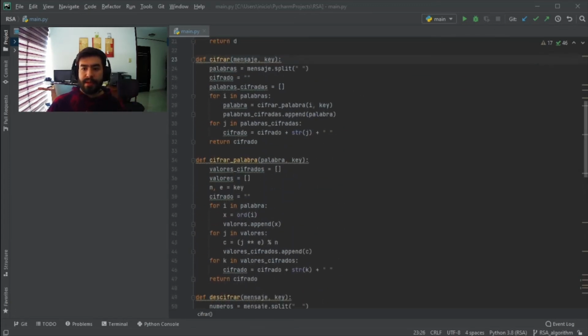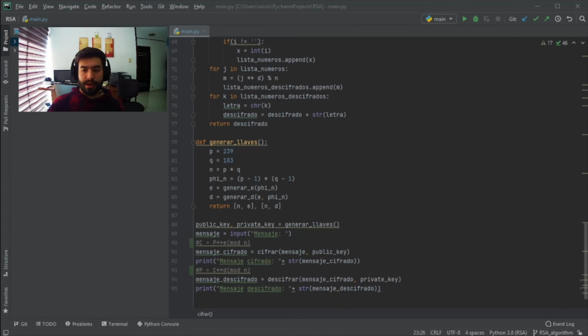This value is an integer. So to encrypt each letter, we need to take this ASCII value and elevate it. In the case of the public key, to encrypt it, we need to elevate this ASCII value to the power e, and once we have that result, we need to calculate the modulus n.